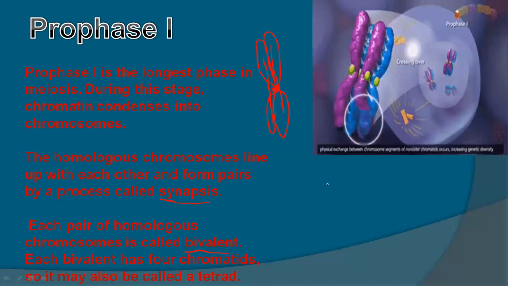Now you can see number one, number two, number three, and number four: two blue chromatids and two purple chromatids. So they are four chromatids, and because of the four, they are called a tetrad. Tetra means four. So here in the nucleus, you can see all these chromosomes line up together and undergo synapsis, and now there are tetrads.